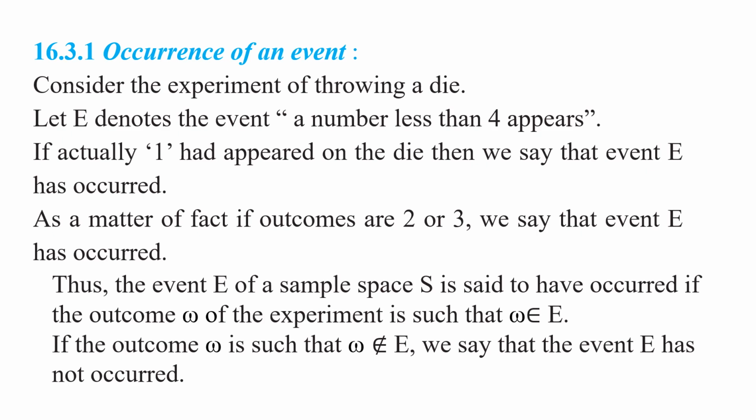Here omega denotes elements of the set S. S is a universal set. Here omega denotes the elements of the set S. If the element belongs to the event E, then we say that the event E has occurred. If the outcome, meaning the element of the set S, does not belong to E, then we say that event E has not occurred. Understood this point, my children? Right.